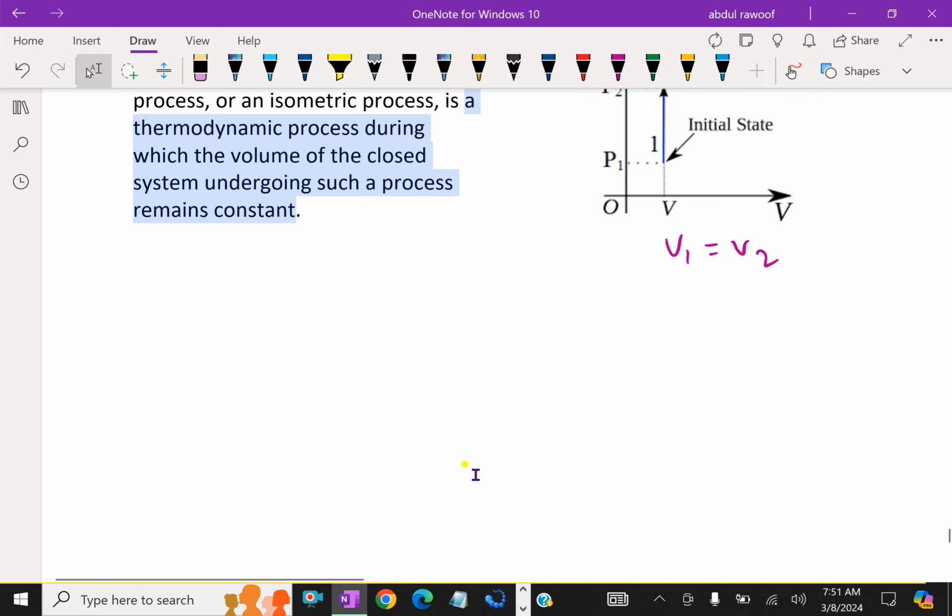Considering the unit mass of a working substance, the heat added is Q equal to U2 minus U1 plus W, that is, internal energy plus work done.